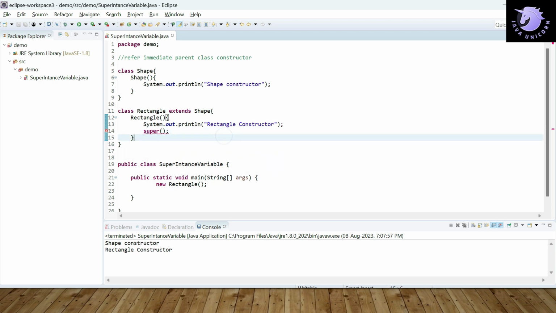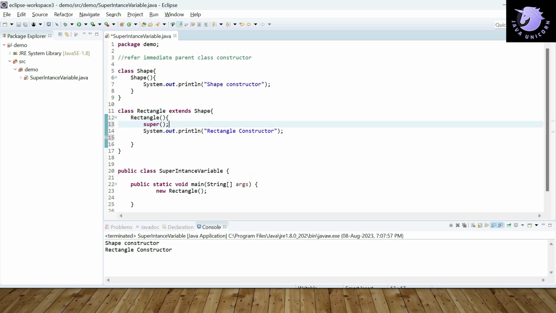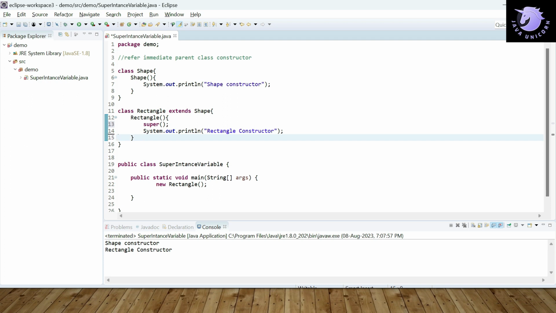So whenever you are invoking the constructor of the parent class using the super keyword, it must be the first line in the block. Okay, so in this case the block is this constructor. So you can write it like this, so that there will be no compilation error.